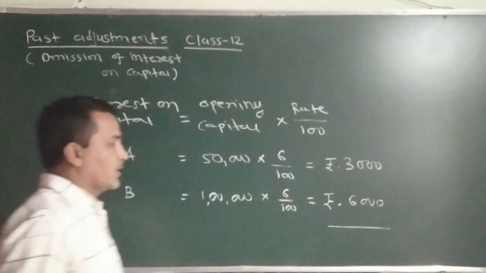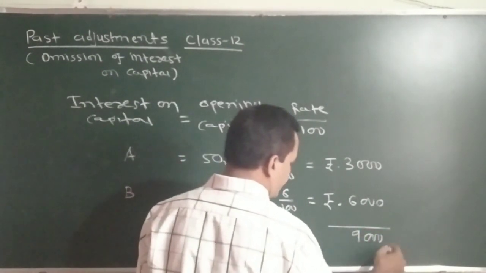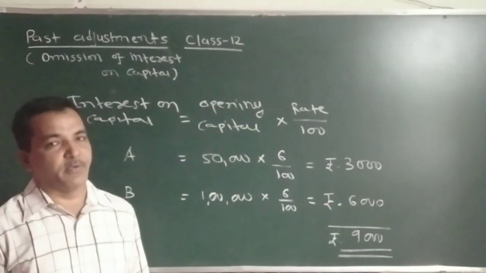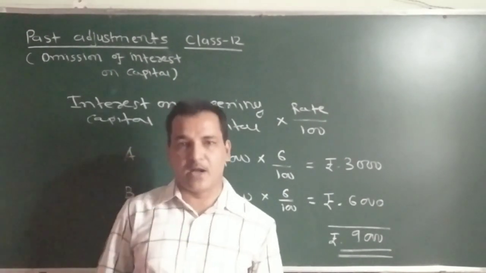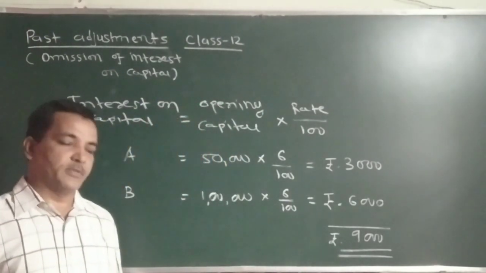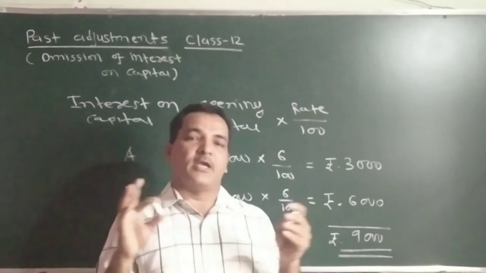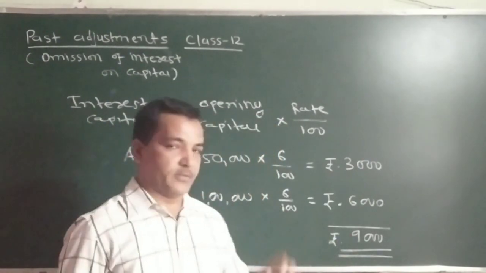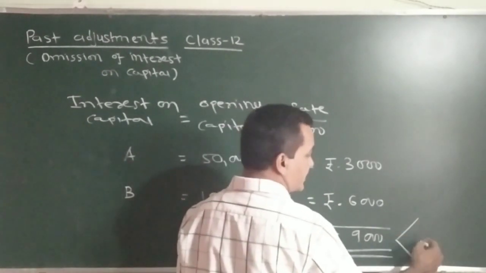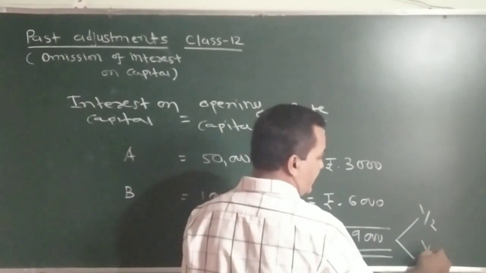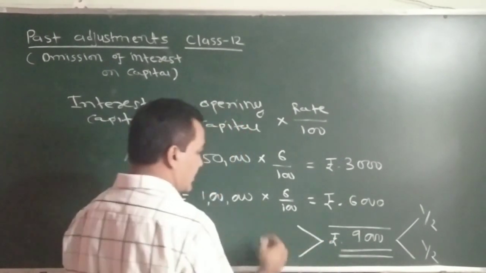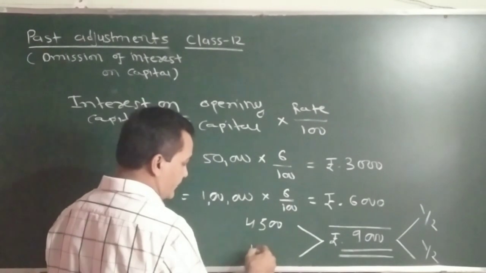If we take the total, the total of both is rupees 9,000. This 9,000 rupees interest on capital is not credited to partners' capital account. That means they must have not provided even in the appropriation account also. And because of this, both partners A and B must have received rupees 9,000 more in their profit. Their profit sharing ratio is equal. So both the partners A and B must have shared in 1:1, means 1/2, in equal ratio. So if we distribute 9,000 rupees in equal ratio, then it will come 4,500.